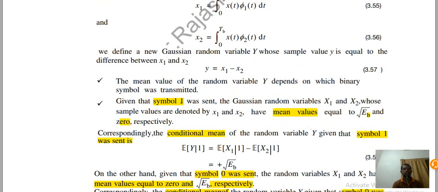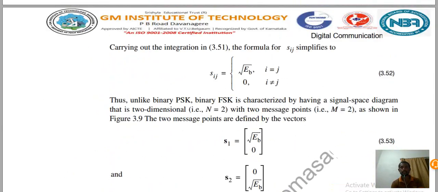The mean value of the random variable y completely depends on the binary symbol which was transmitted. Given that symbol 1 was sent, the Gaussian random variables x1 and x2, whose sample values are denoted by x1 and x2, have mean values equal to root Eb and 0. These are given in the vector here, root Eb and 0, and for the second case, if it is a 0, they are 0 and root Eb.